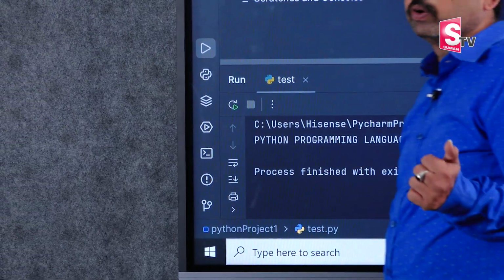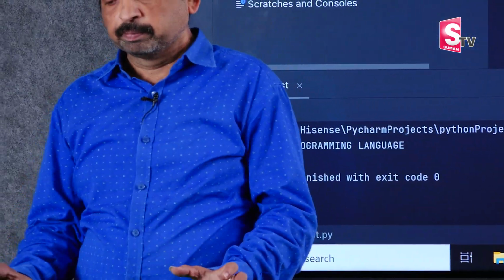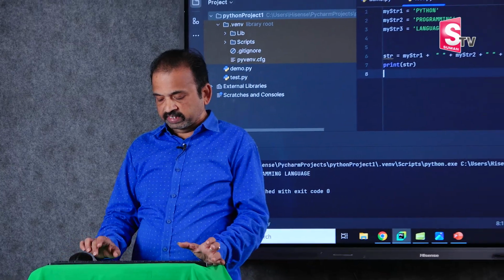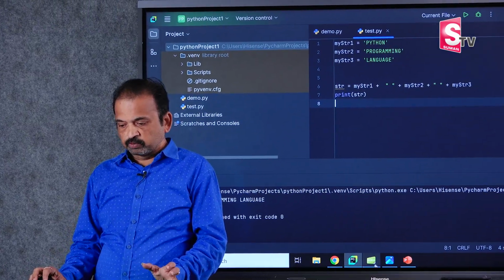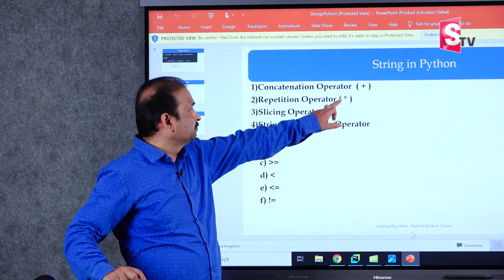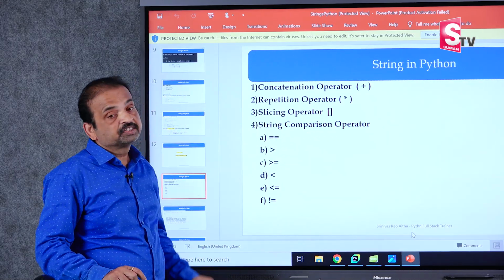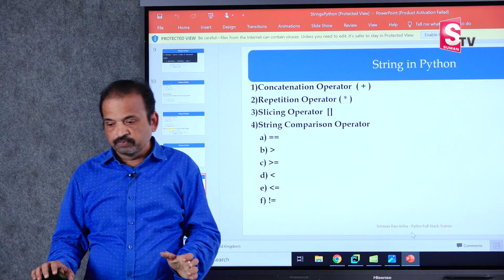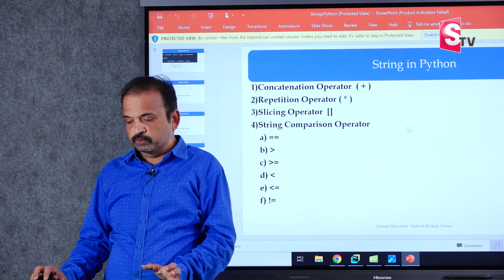So like this we can concatenate by using the plus operator. The plus operator is called the concatenation operator. Now there is one more operator called asterisk. It is called the repetition operator. If you want to repeat, we will use this asterisk.